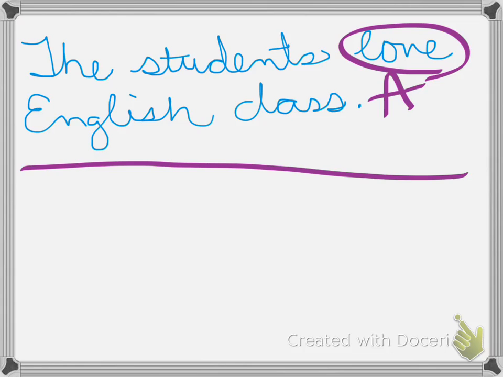So you're always looking for what you can swap around the verb. Whatever's on each side of the verb, you're basically going to flip-flop, along with changing a couple other things. But the simplest thing you need to remember is to change the subject. So instead of students being the subject of the sentence, it's going to become English class.